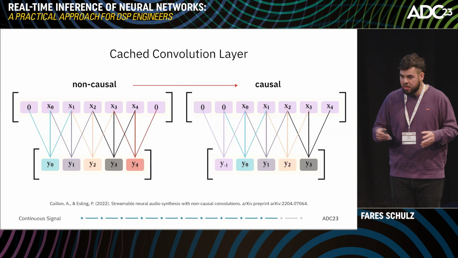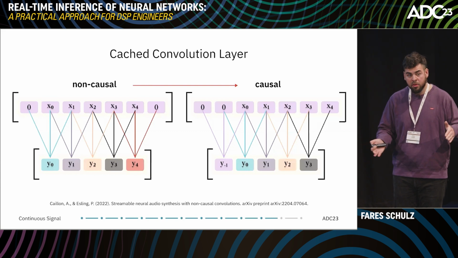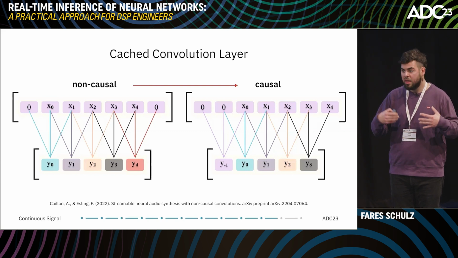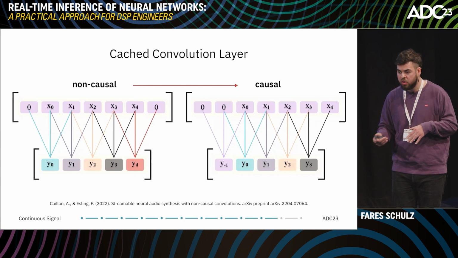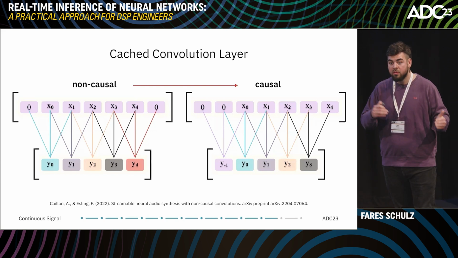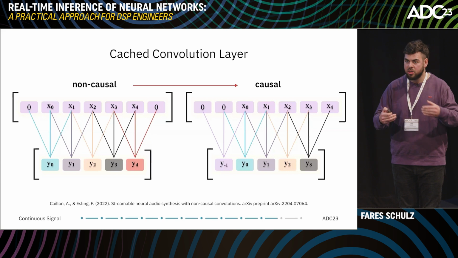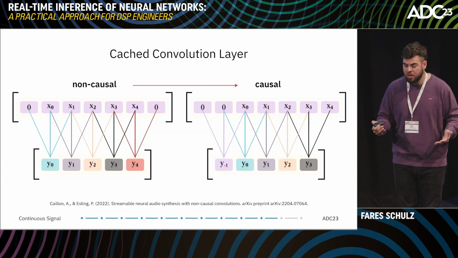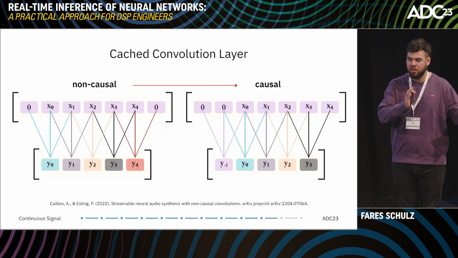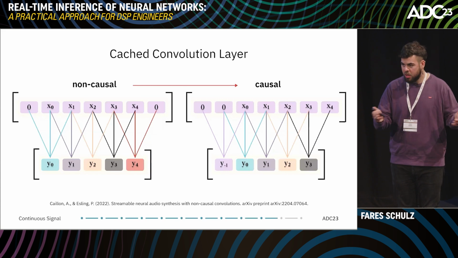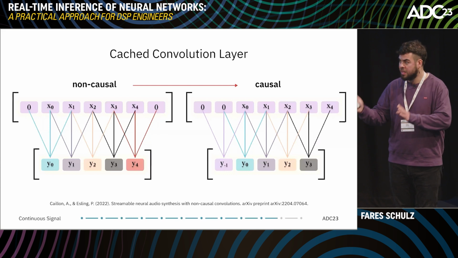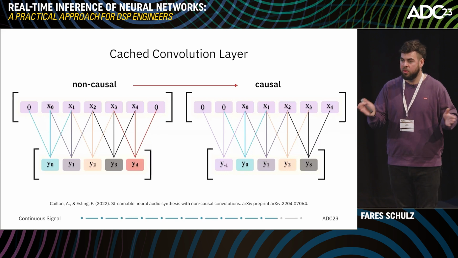So for example, if we have parallel branches in our neural network model, we need to add additional delays. Or if we have strided convolution layers, there are also some additional delays which need to be added. But we will focus on these very simple non-causal convolution layers with only one zero at the beginning and at the end. And this is quite straightforward.